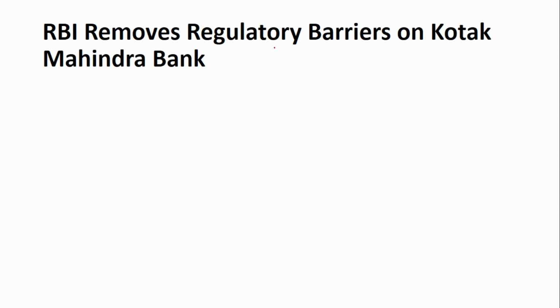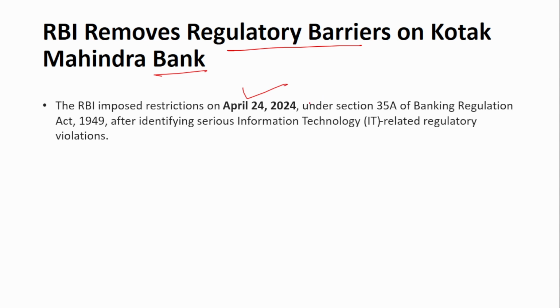Next is RBI removes the regulatory barriers on Kotak Mahindra Bank. This barrier was put in on April 24, 2024 under Section 35A of the Banking Regulation Act. Remember this 35A. Under this section, the imposition was made after identifying serious IT related regulatory violations. Information technology is very important, because nowadays cyber attacks are increasing day by day, so it is very important to secure the banking system. That is why a restriction was made by the RBI on Kotak Mahindra Bank.